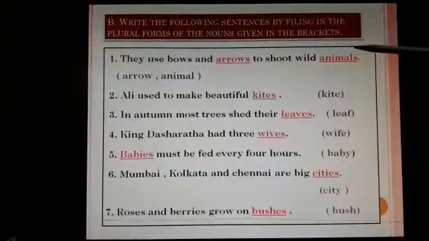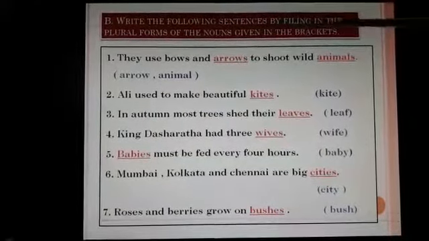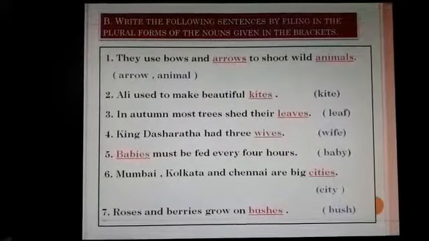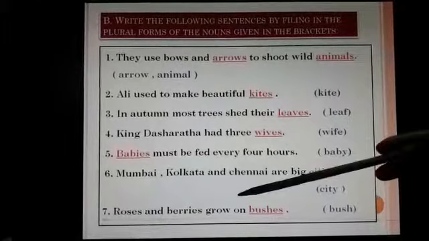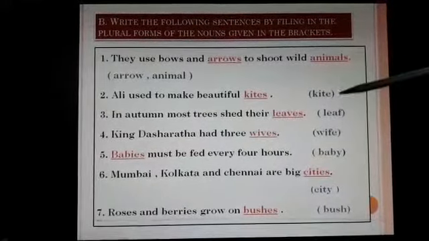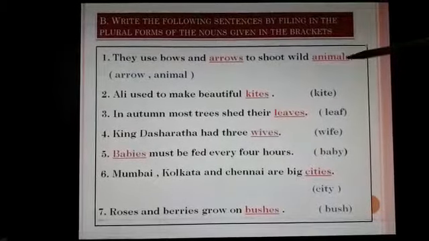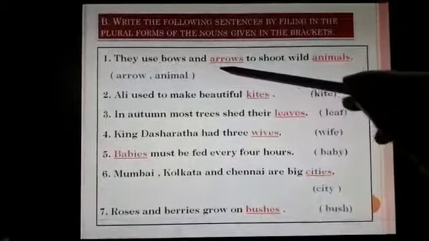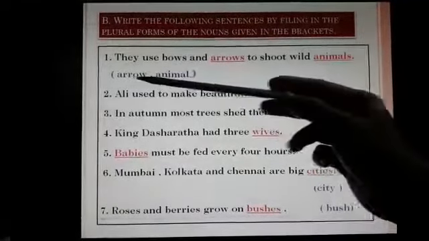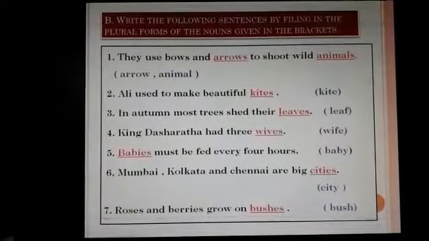Here we go with the next exercise in your textbook, page number 15. Write the following sentences by filling in the plural forms of the nouns given in the brackets. So here it's like fill in the blanks in your textbook and the keywords are given in the brackets. We use this word and change it into the plural form. Now first one, they use bows and arrows to shoot wild animals. So here the clue words were arrow and animal. So here, arrows and animals, adding simple S.